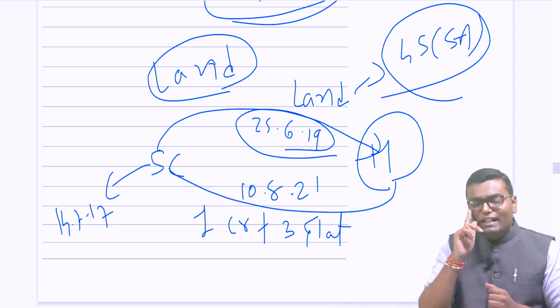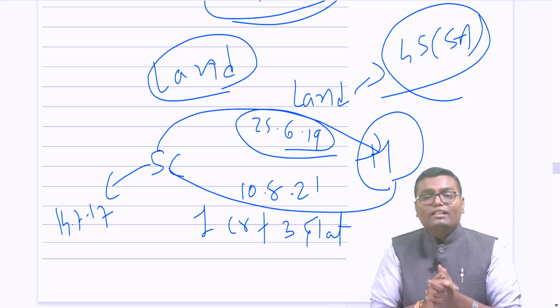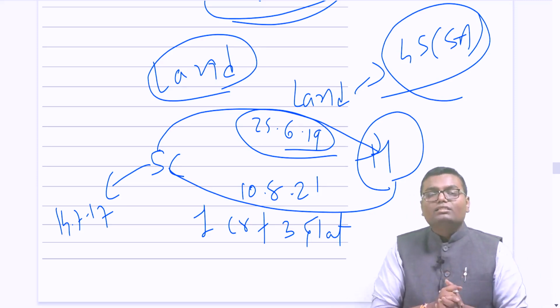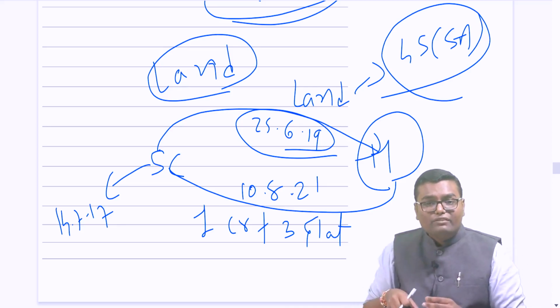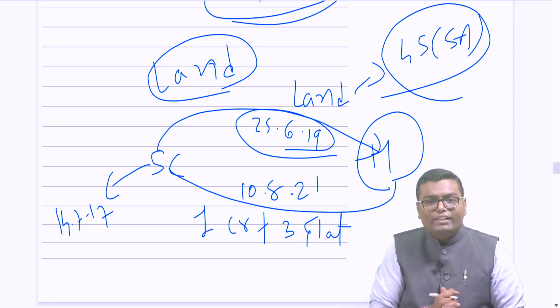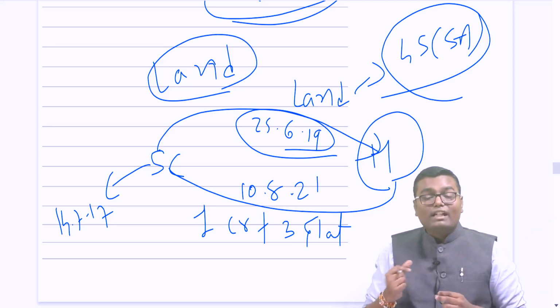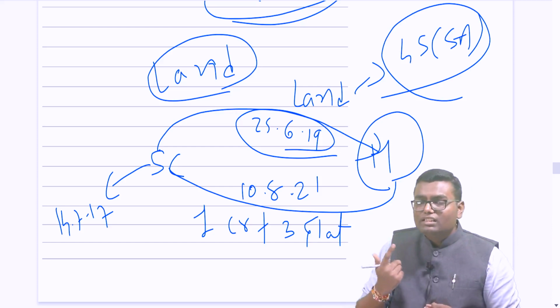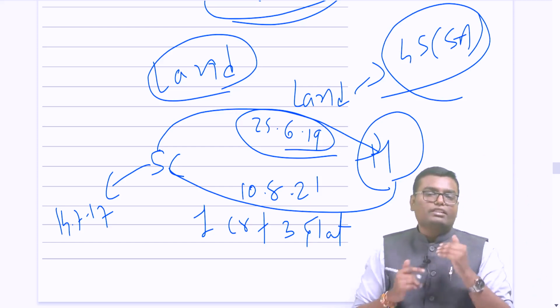So for individual and HUF, there is a concession in this section. They are not supposed to calculate capital gain in the year of transfer. They are supposed to calculate capital gain in the year in which the consideration is received. In my example, 21-22, the year in which the certificate of completion is received. What I said, capital gain is taxable in which year? The year in which the certificate of completion of that new flat is received.